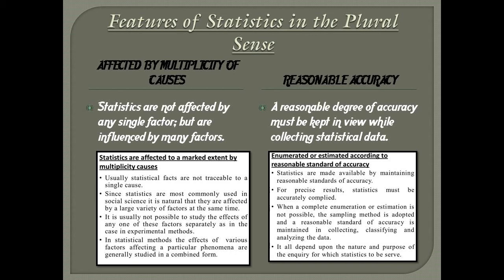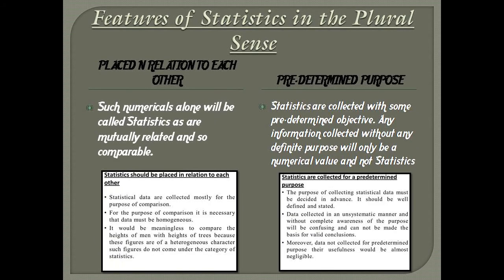Fourth is reasonable accuracy. A reasonable degree of accuracy must be kept in view while collecting statistical data. This accuracy depends on the purpose of investigation, its nature, size, and available resources. Fifth one is placed in relation to each other. Such numericals alone will be called statistic as are mutually related and so comparable.